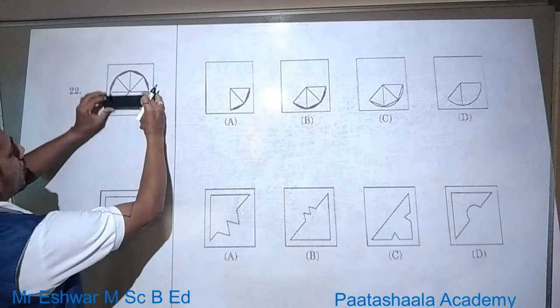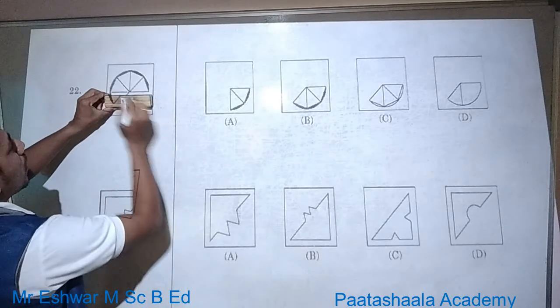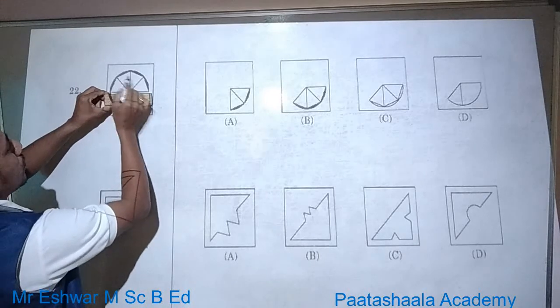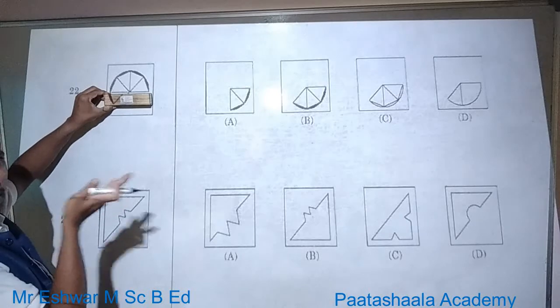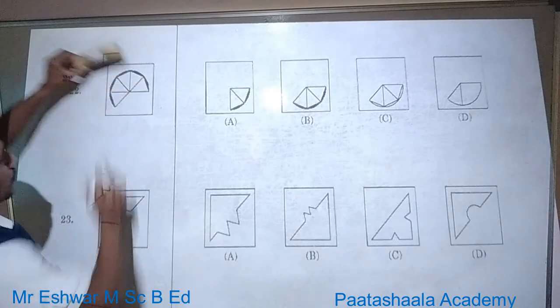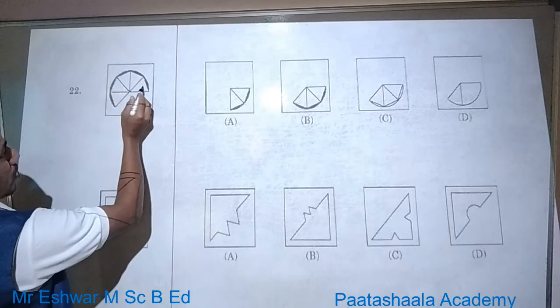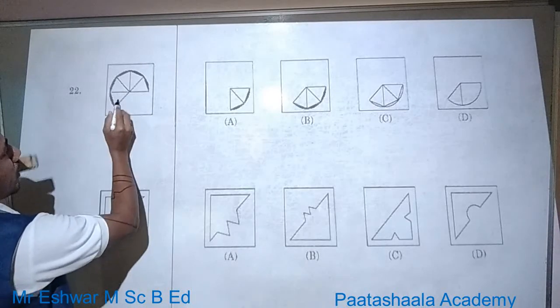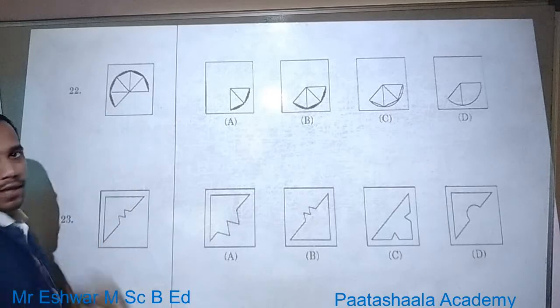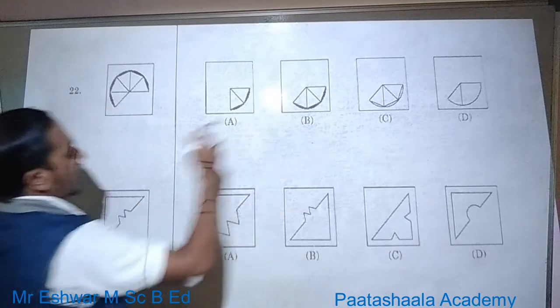You can keep this part as it is, and the remaining half part you can fix here. There are 1, 2, 3, 4 parts in total from the line below. Here also there should be four lines, but only one triangle is given, so you have to identify the remaining triangles.